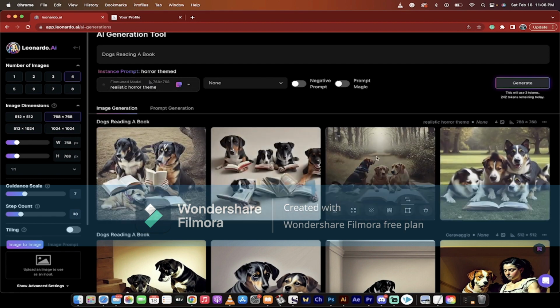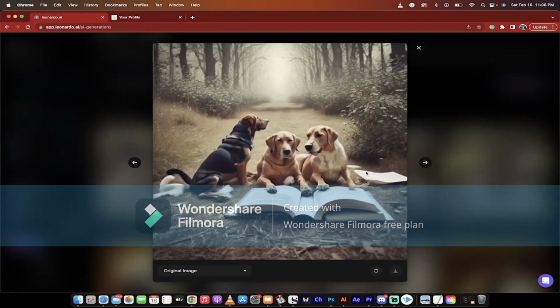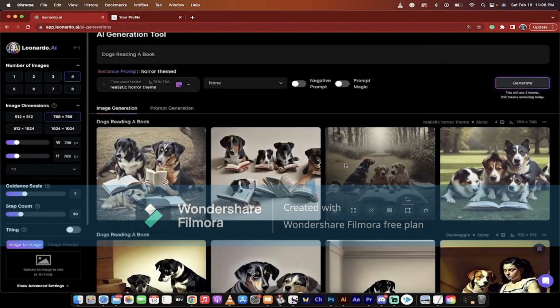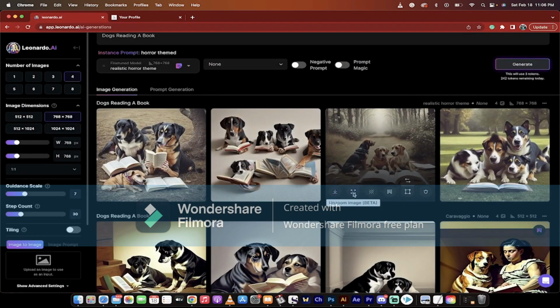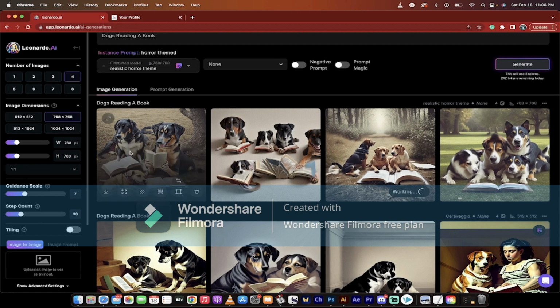Oh, look at that. Okay, so this one's kind of cool. If I clicked on that, you know what? Okay, this is low resolution. It looks similar to that horror theme style. But let's say I don't quite like it. I can go ahead and remove the background. I can unzoom it, which is the equivalent of moving the camera backwards. But if I want to upscale it to get a little bit of a better look, bang, all I've got to do is hit that button and it's going to go and upscale it.